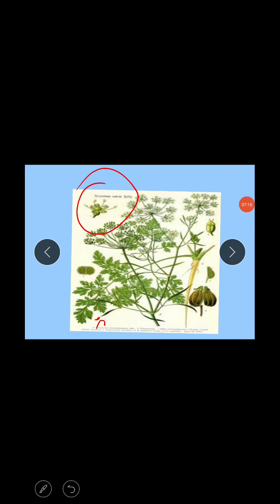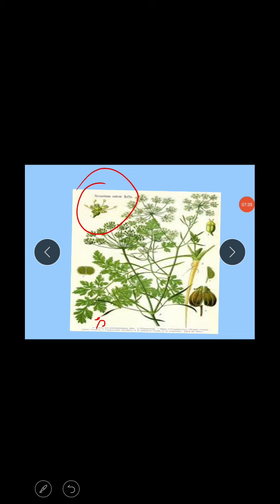The primary umbel is surrounded at the base by an involucre of bracts, and each secondary umbel is subtended by an involucel of bracteoles. So very important, this is the inflorescence.